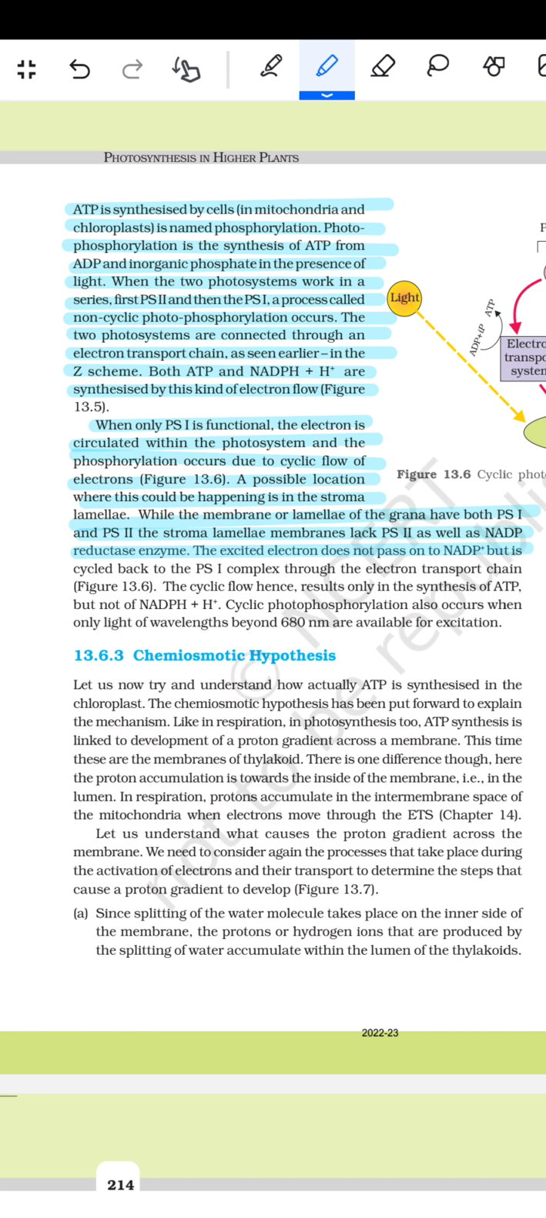The excited electron does not pass on to the NADP plus but is cycled back to the photosystem 1 complex through the electron transport chain. The cyclic flow hence results only in the synthesis of ATP but not of NADPH plus H plus. Cyclic photophosphorylation also occurs when only light of wavelength beyond 650 nanometer is available for the excitation.